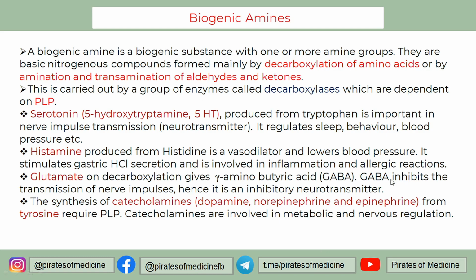Now GABA can be very useful in inhibiting the neuromuscular impulses during various conditions like anxiety, stress, fear. This is why GABA is important during the manifestations of anxiety, stress, or fear. This is how GABA inhibits those emotions. So GABA is an inhibitory neurotransmitter. I hope you understood. Glutamate decarboxylation gives GABA, and that is why the answer was GABA.